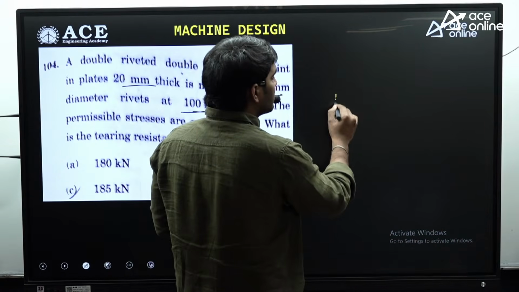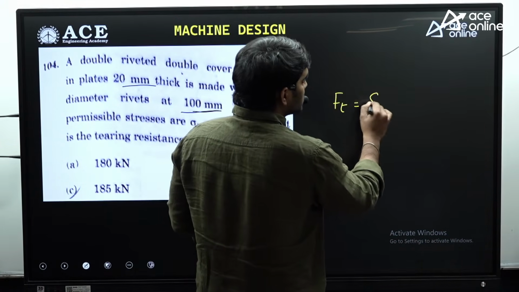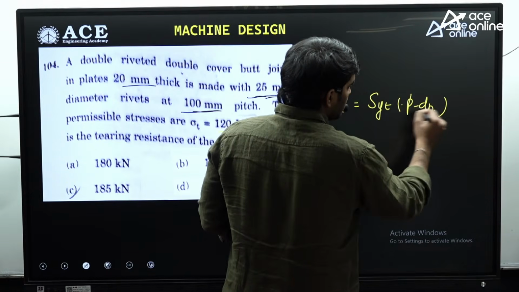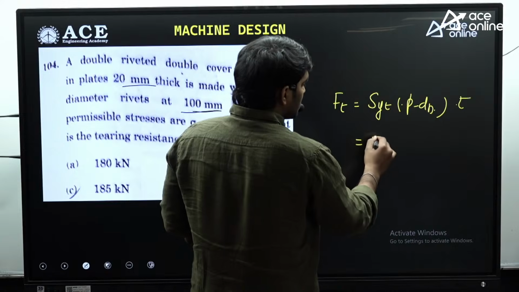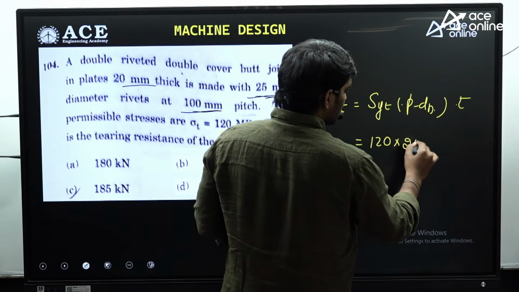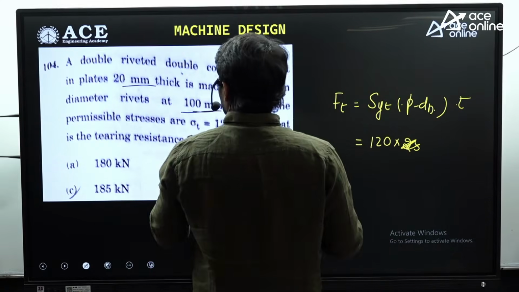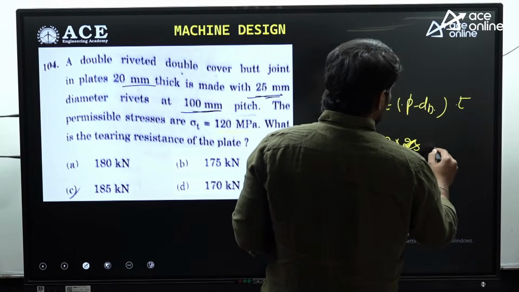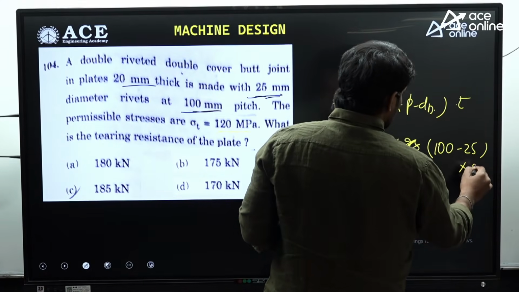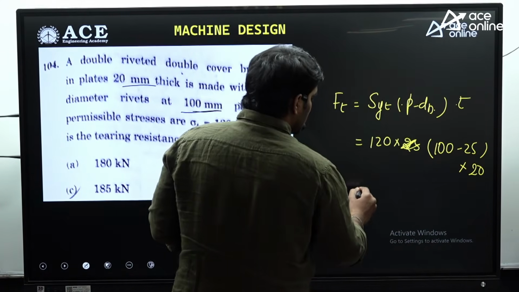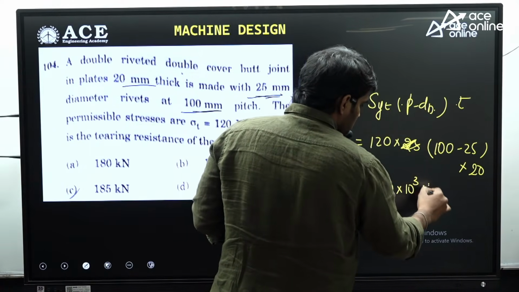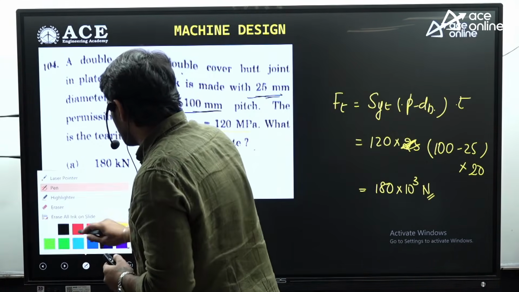The tearing strength Ft is equal to SYT into (P minus D) into T. SYT is given as 120, pitch is 100, diameter is 25, thickness is 20. If you do this simple calculation, we get 180 into 10 cube newtons. So the answer here is A.